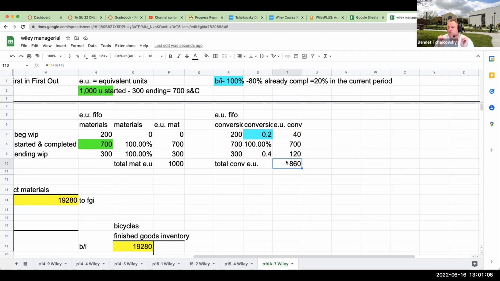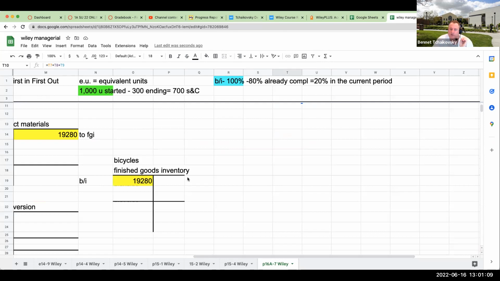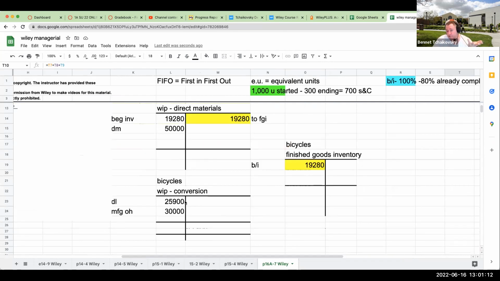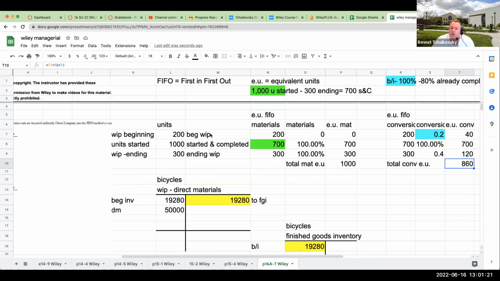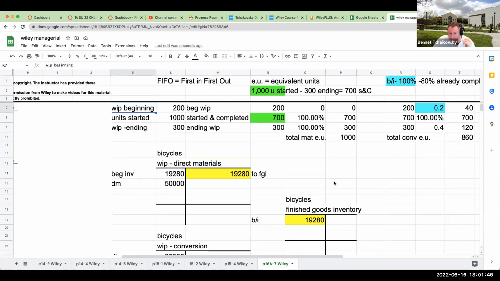So again, why do we use equivalent units? Because we're trying to transfer costs out of conversion, out of direct materials, into finished goods inventory. And we do this through the process of equivalent units. Note, if you've been watching some of the other videos from before, when it comes to weighted average process costing, we would just assume that 100% is done in the beginning inventory, that it's all kept in there. But the biggest difference between weighted average and FIFO is how we treat the beginning inventory. The equivalent units here would not change. It's just the beginning.